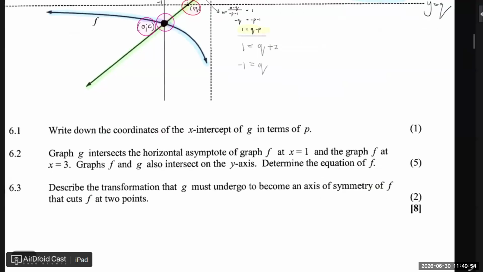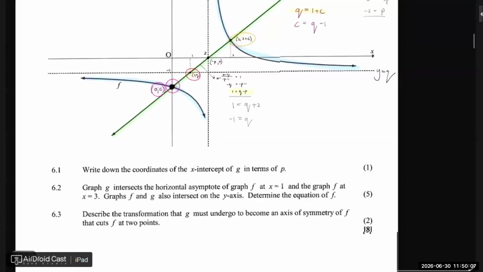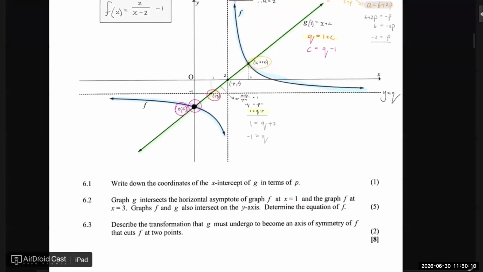All right, then the last question here is describe the transformation that G undergoes to become an axis of symmetry of F that cuts F at 2 points. So all that they mean is there's another axis of symmetry that doesn't cut the graph.